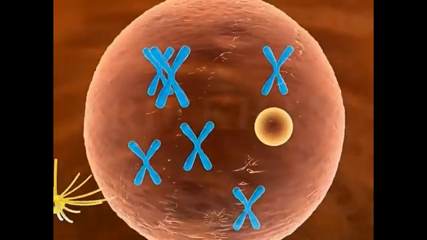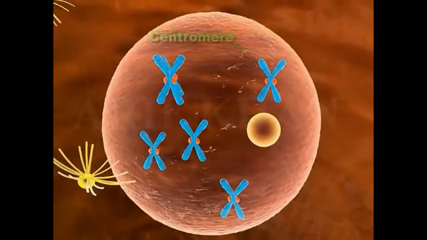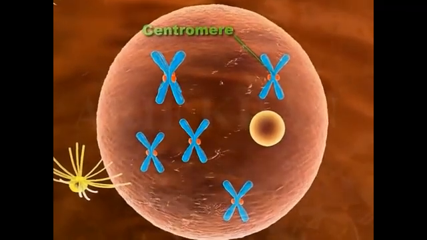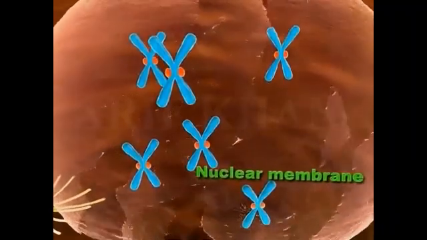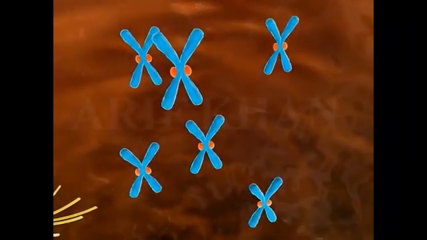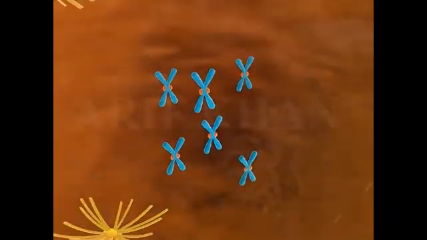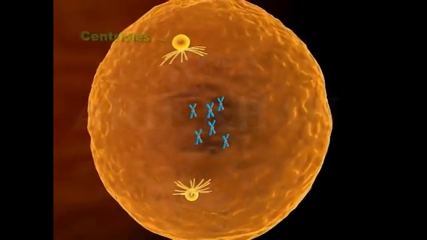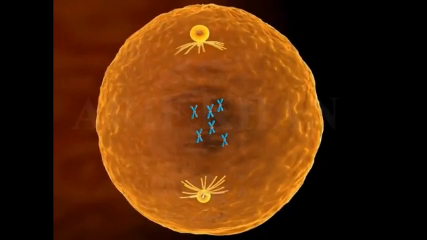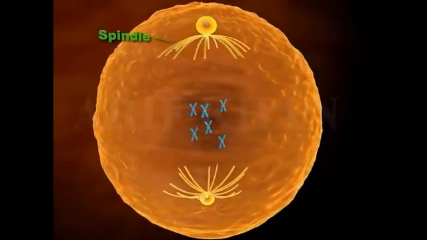Each chromosome has 2 sister chromatids joined together at the centromere. The nucleolus disappears and the nuclear membrane starts to break down. The centrosomes, each with a pair of centrioles, move apart to the opposite poles, forming a spindle between them.